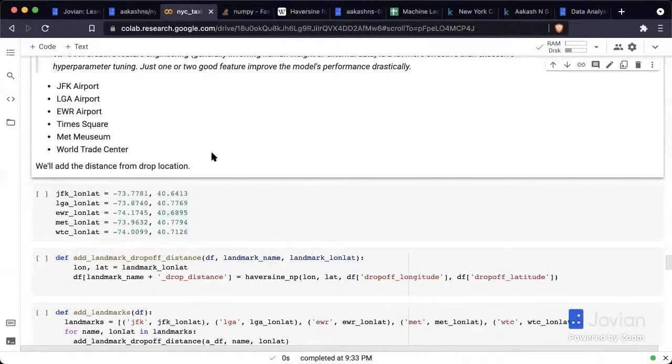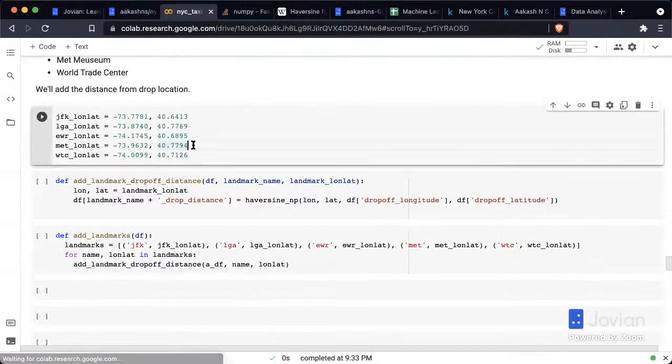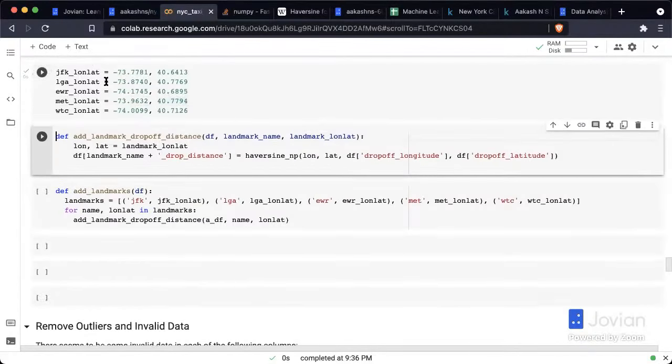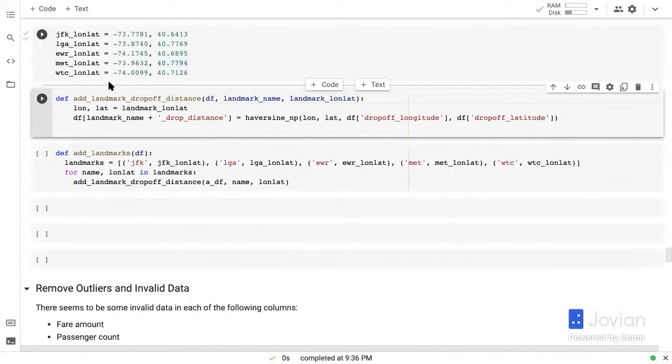And the way you get these features is by doing your exploratory data analysis, by understanding the problem statement better, by reading up discussions, by discussing it with people. And also keep in mind that adding too many features is just going to slow down your training, and you're not going to be able to figure out what is the useful thing to use, right? That's why iterating is very important. So here are the latitudes and longitudes for JFK, LGA, Newark, the Met Museum, and the World Trade Center. And once again, we can use the Haversine distance function.